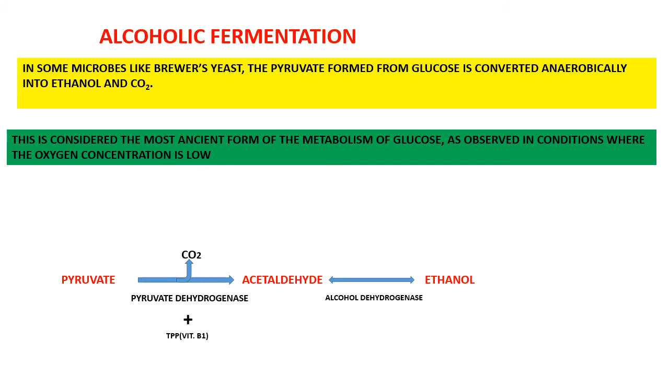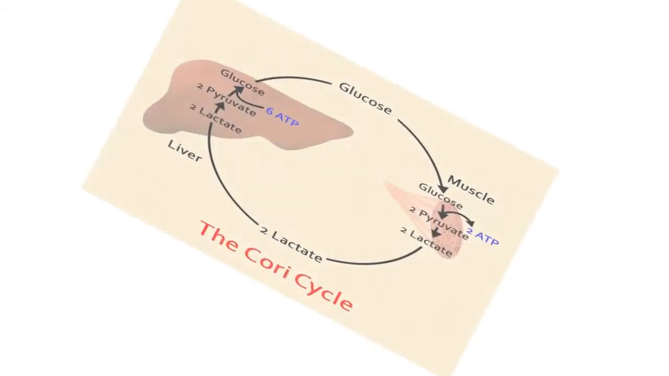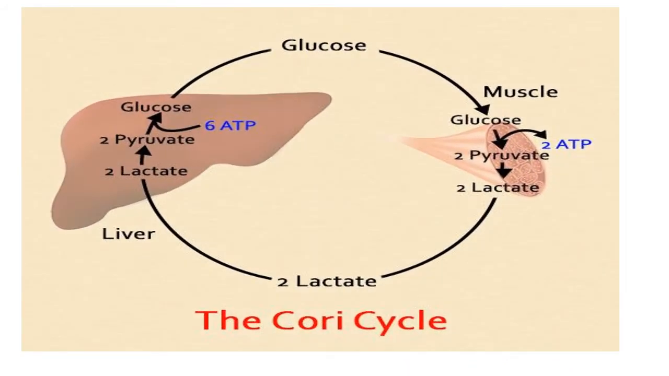That means ethanol can be converted into acetaldehyde and acetaldehyde into ethanol. This reaction uses an NADH2 molecule to produce NAD positive, which is used in glycolysis as I told you earlier. With this, alcoholic fermentation takes place. An interesting scenario occurs in the case of liver and skeletal muscle cells, because skeletal muscle cells require a lot of energy while doing work.